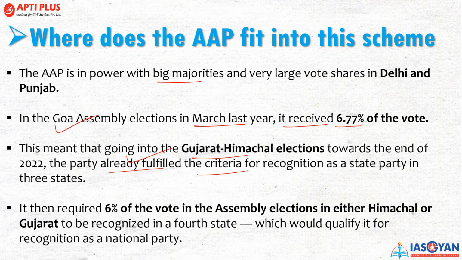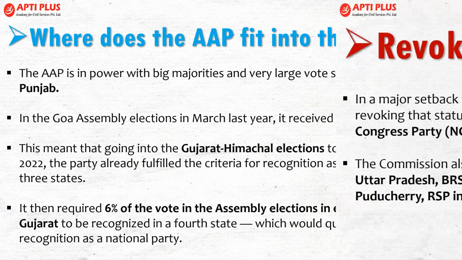So recognition has been given in 3 states, and then 6% of the total vote in the assembly elections in either Himachal Pradesh or Gujarat gave it the fourth state, which would qualify it for recognition as a national party. So 4-state recognition is mandatory to get national party status.